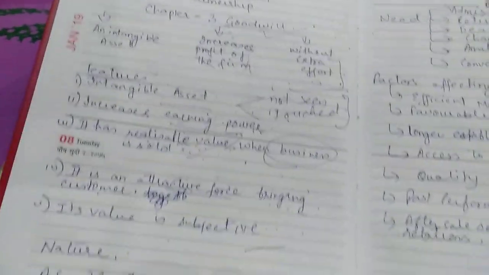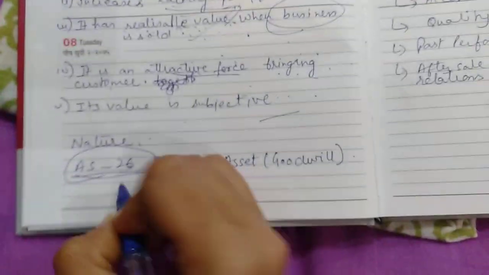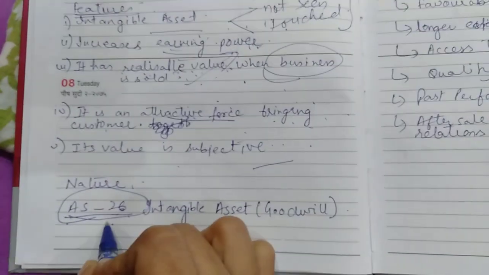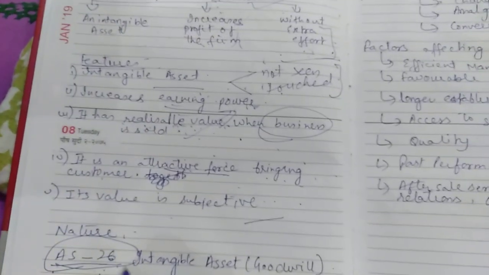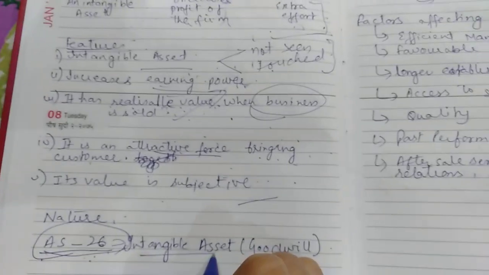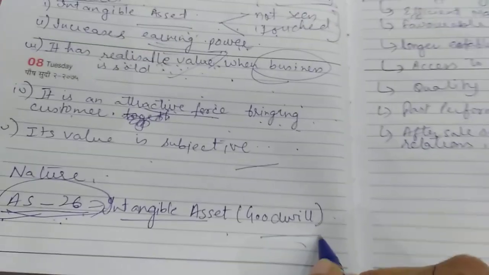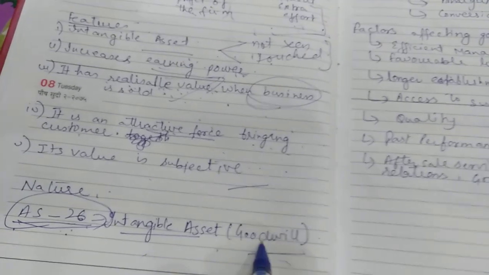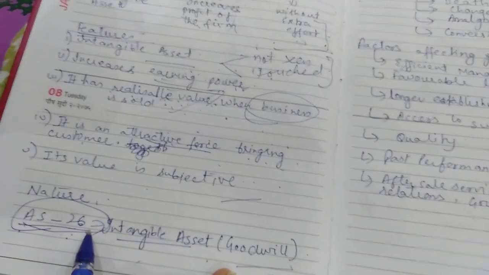Next is the nature of goodwill. This is very important, a 1 mark question, beta. Accounting Standard 26 covers intangible assets, and as you know, goodwill is an intangible asset. So it is governed by Accounting Standard 26.